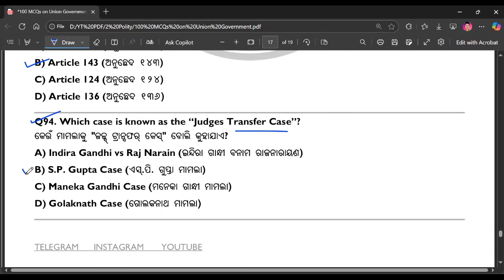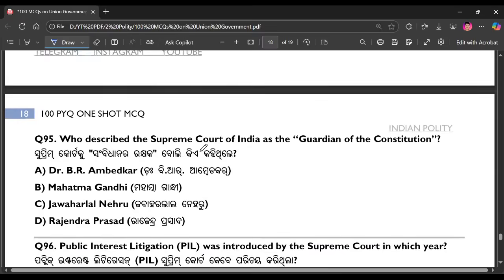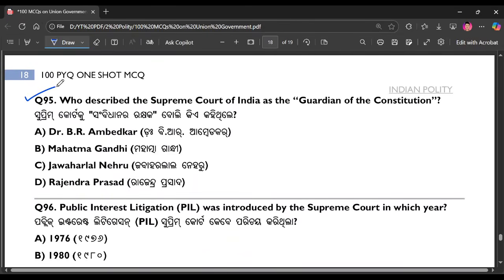The right answer is option number B. Question number 95. Who described the Supreme Court of India as the guardian of the Constitution? The right answer is option number A.